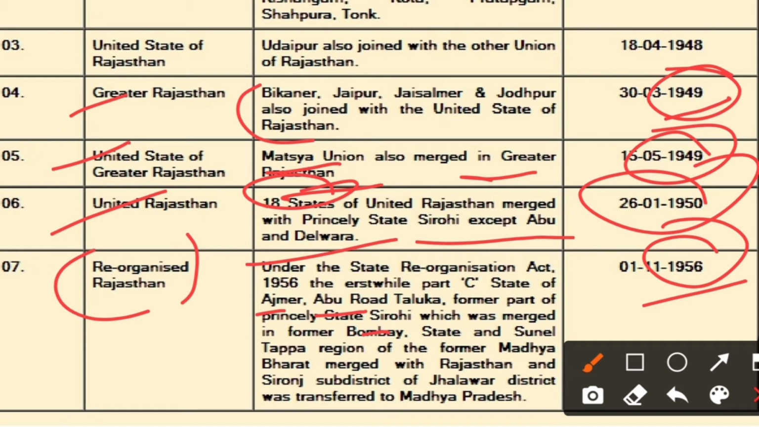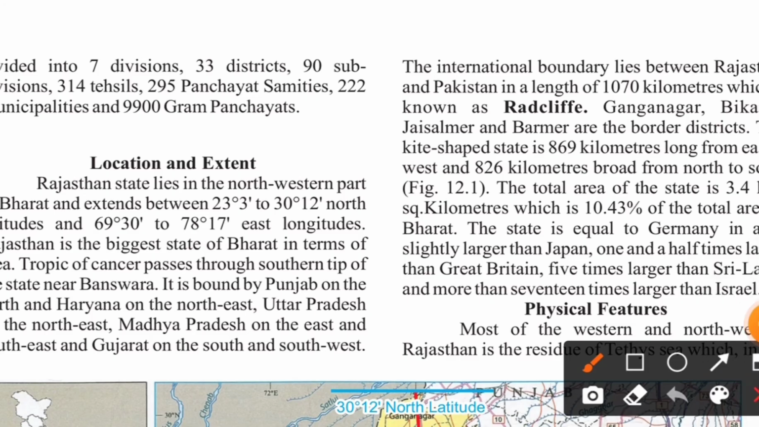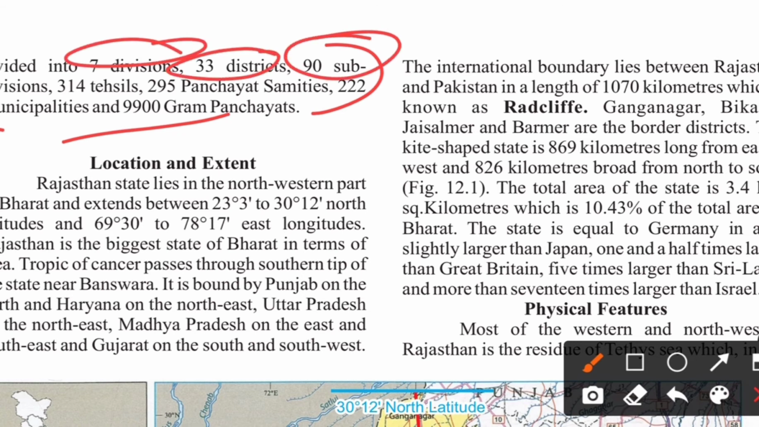Okay, so this was in 1956 when Sirohi was taken into Rajasthan, and Sironj sub-district of Jhalawar district was transferred to Madhya Pradesh. So guys, this is the condition of present Rajasthan. It has around 7 divisions, 33 districts, 90 subdivisions, 314 tehsils, 295 panchayat samitis, 222 municipalities and 9,900 gram panchayats.